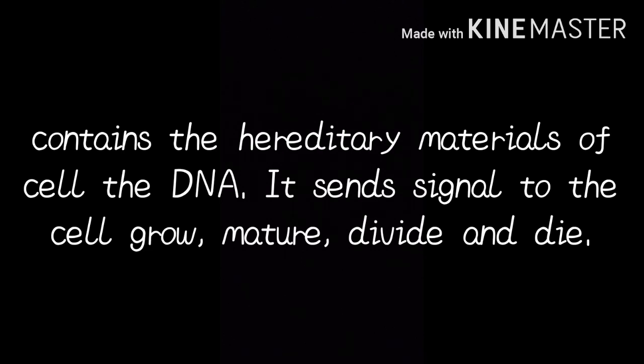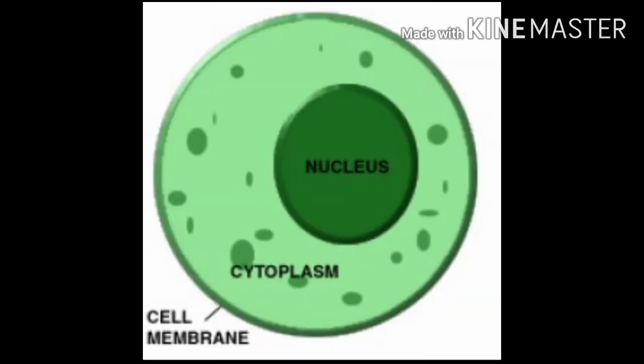Nucleus. The nucleus contains the hereditary material of the cell, the DNA. It sends signals to the cell to grow, mature, divide, and die. The nucleus is surrounded by the nuclear envelope that separates the DNA from the rest of the cell. The nucleus protects the DNA and is an integral component of a plant cell structure.